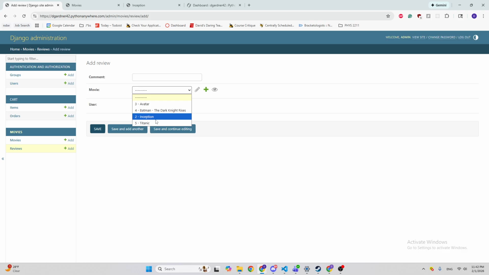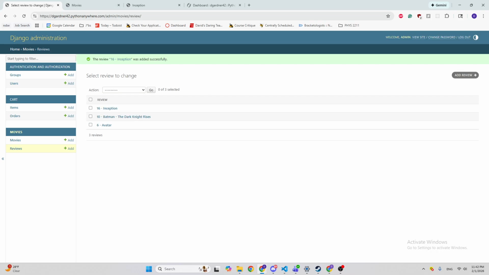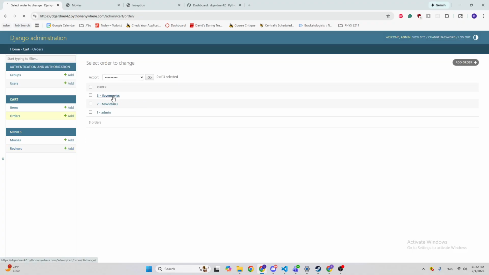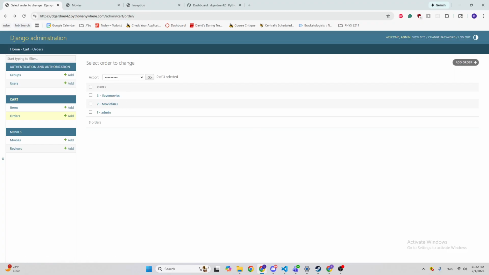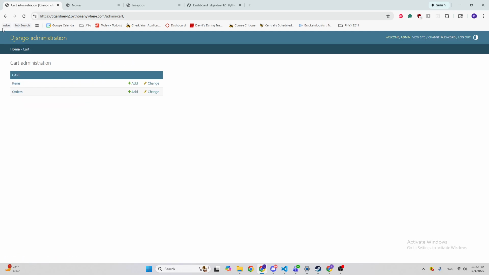So, Inception, and I say time. Yeah, and so we could add that review, and we can also add and see our orders from the admin panel. I think at this point you kind of get the point of the panel, but yeah, we basically have control and manipulation over not just the orders but the items as well in this admin panel.